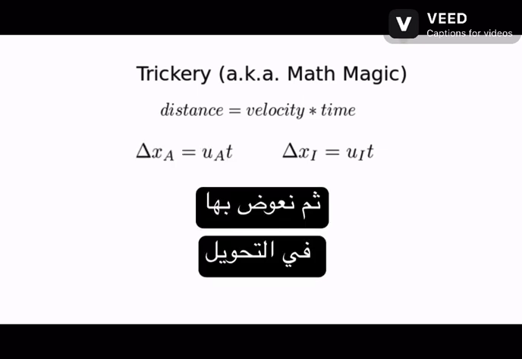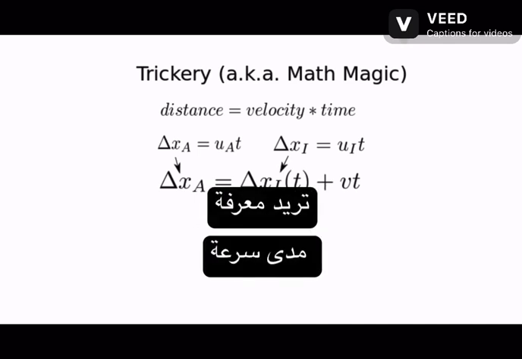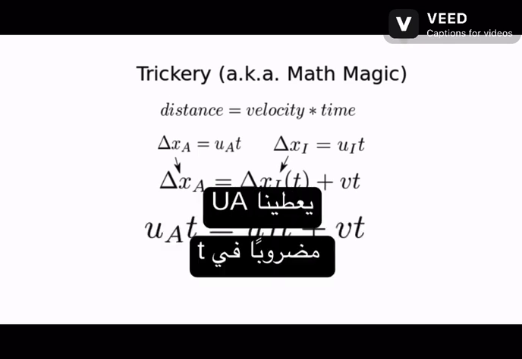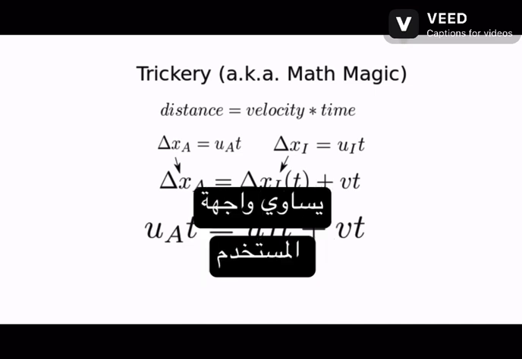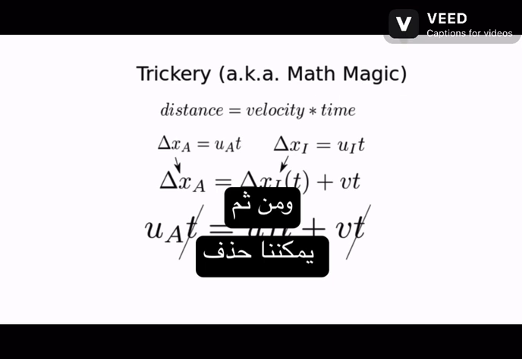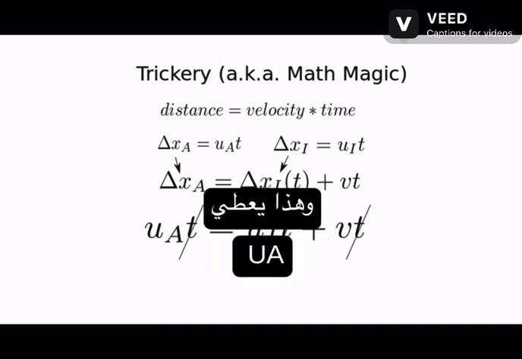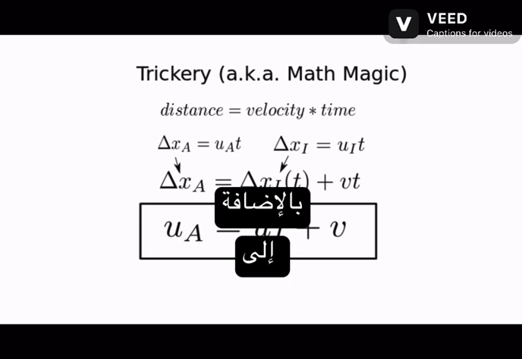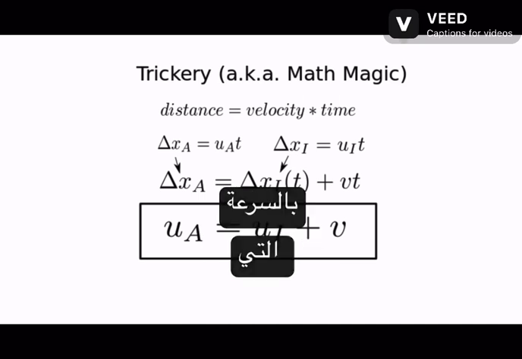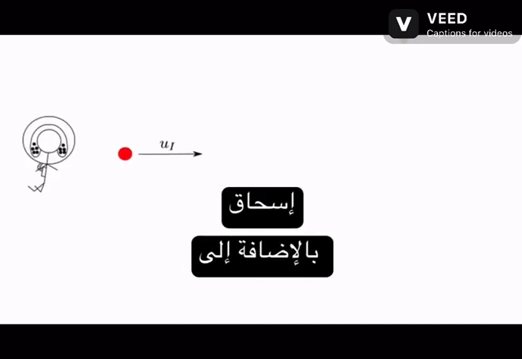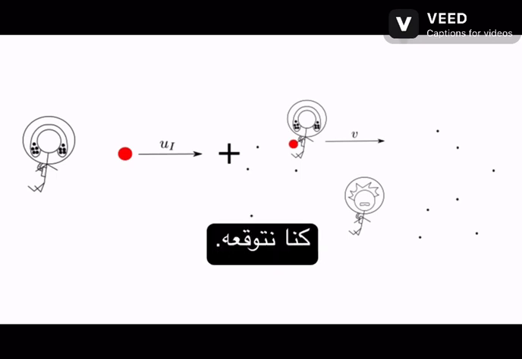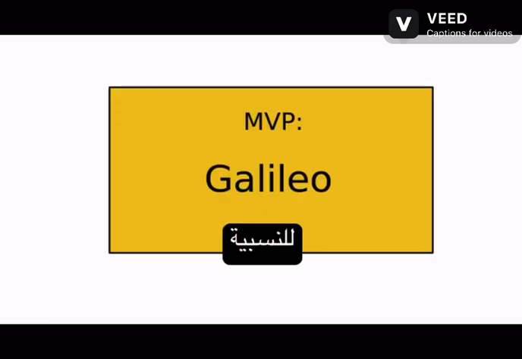We then plug these into the inverse transformation since we want to find out how fast the ball is moving according to Albert. This gives us ua times t is equal to ui times t plus v times t. Then we can cancel off the t in each term, and that gives ua is equal to ui plus v. This says that Albert sees the ball travel at the speed Isaac throws it plus the speed Isaac is moving relative to Albert. This is exactly what we would expect, so another point for Galilean relativity.